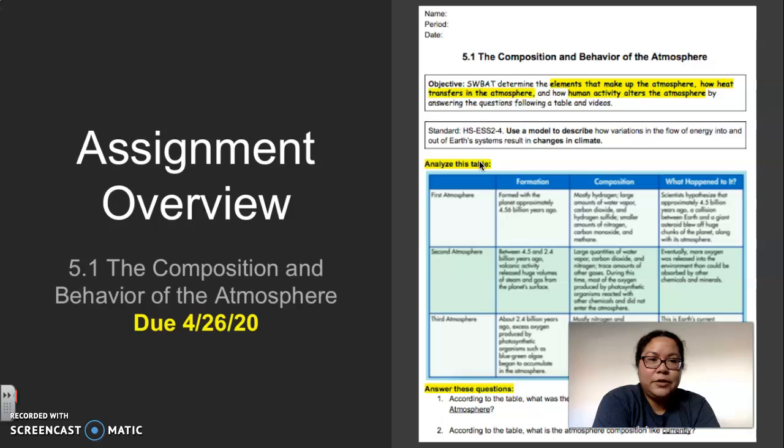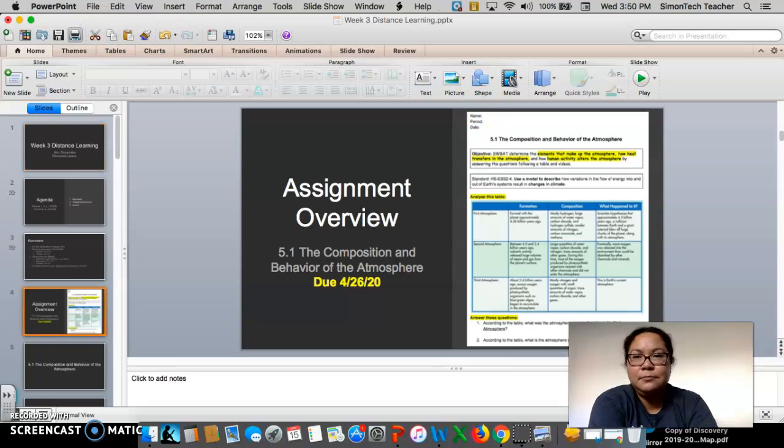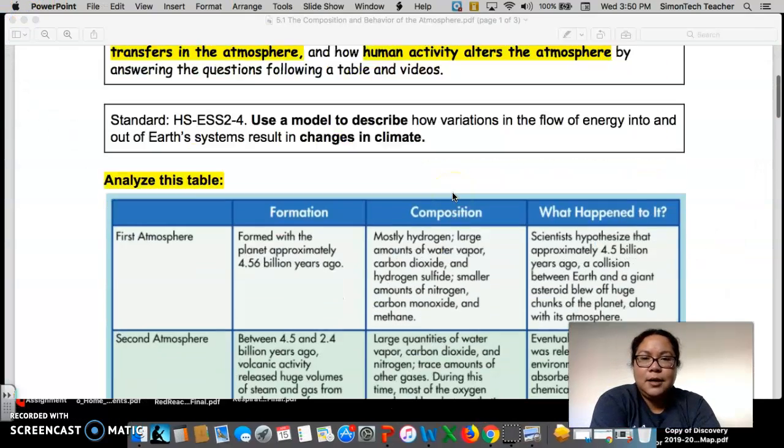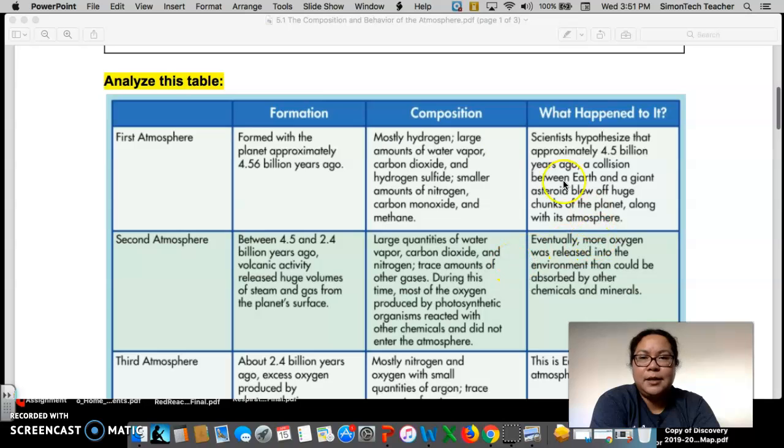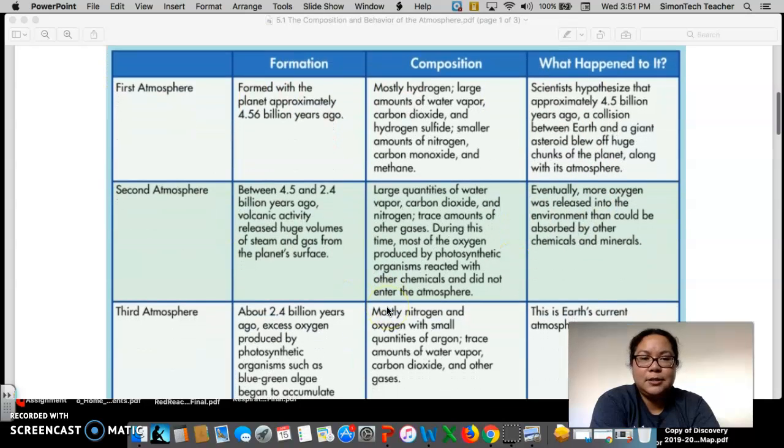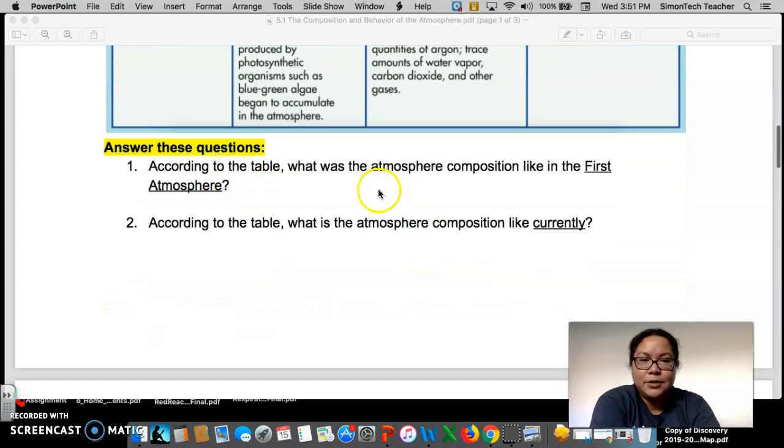Now, the assignment overview. Your assignment should look like this. It's posted on Google Classroom. The first part will be analyzing this table here. This is your literacy part. You will be reading this carefully and then answering the 2 questions based on the table.